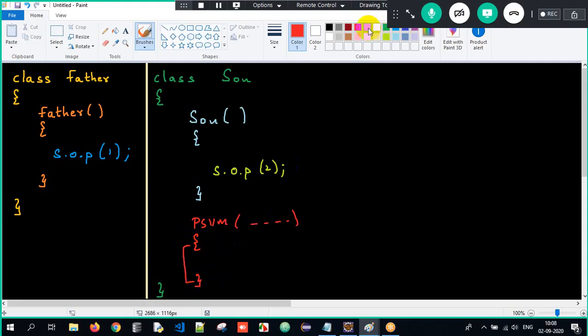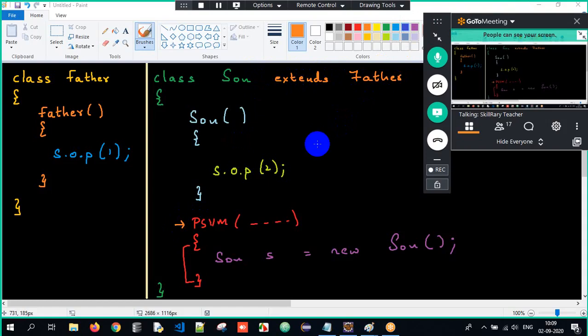Clear? Now here, I will create an object of Son: Son s = new Son(). So what is happening over here is, you create an object. I'll also have an is-a relationship, I will just write it as extends Father. Now quickly tell me what will be your output here. I've done something, it's a valid class. Think and tell me what will be the output.